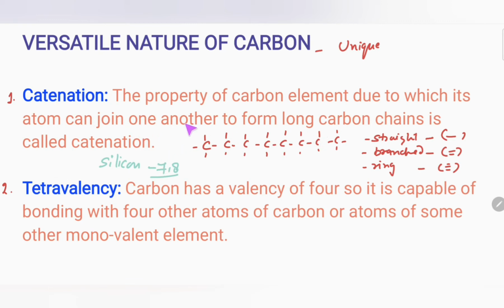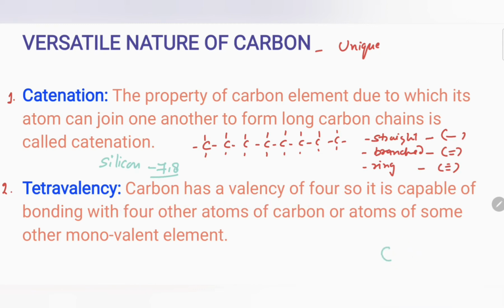So only carbon is the element which shows catenation in the form that it can form very long chains, and the compounds formed by carbon are huge in number. You can say that carbon can form a huge number of compounds due to the nature of catenation, as well as its nature of tetravalency. Tetravalency, what is the meaning of tetravalency? Carbon has a valency of 4.